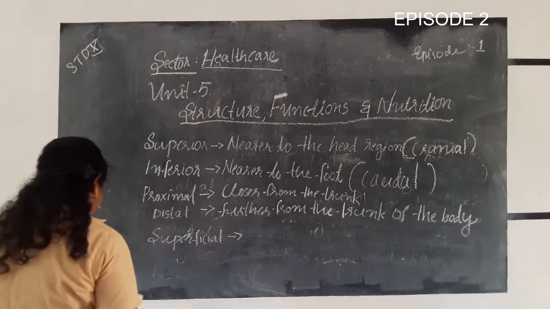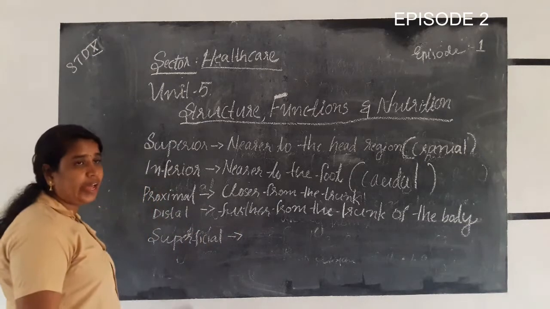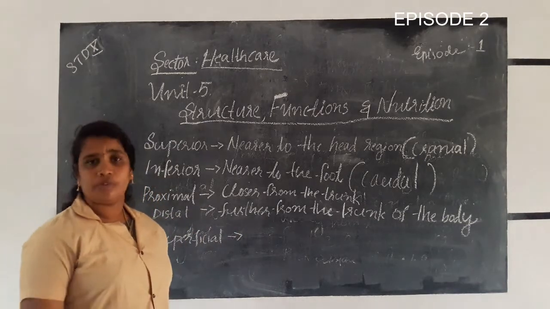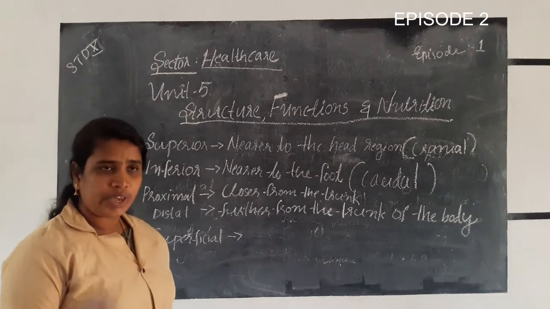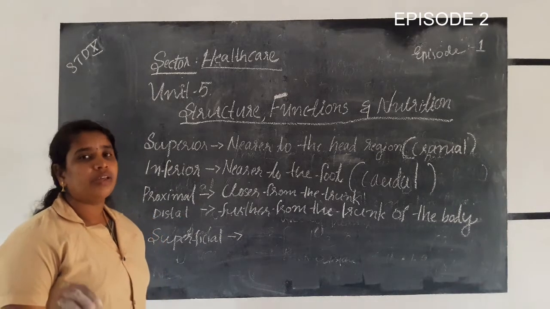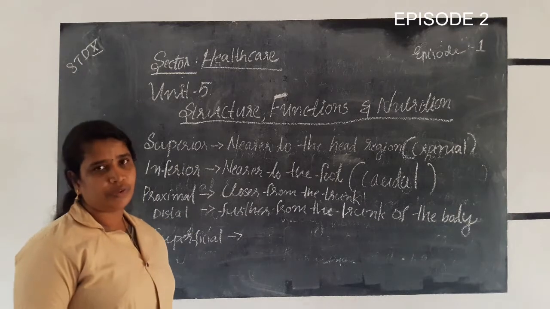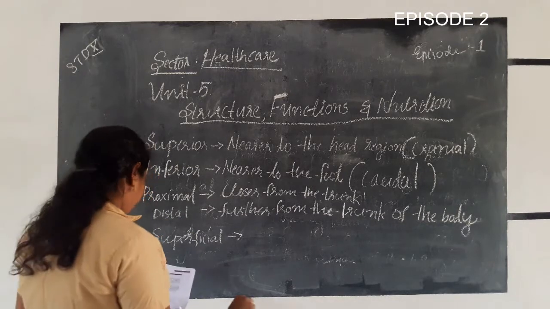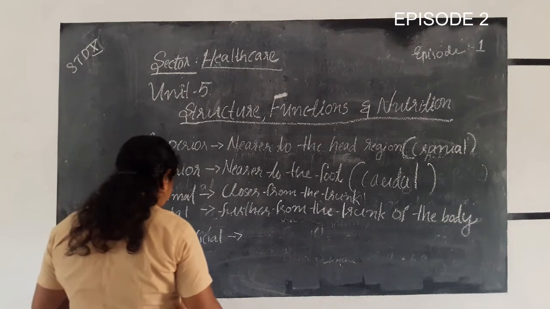Superficial is near to the skin and surface. Superficial position is the position that is very nearer to the skin or surface of the body.